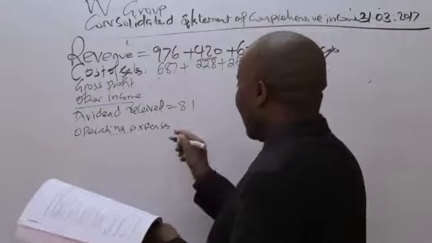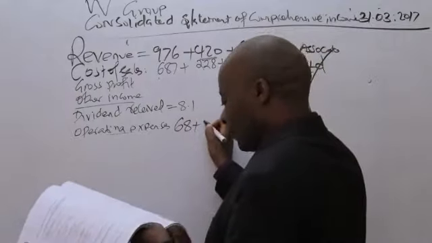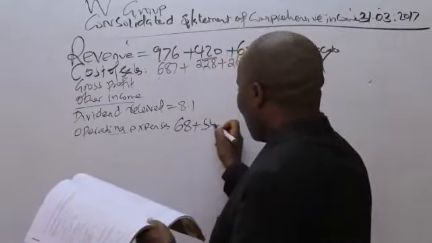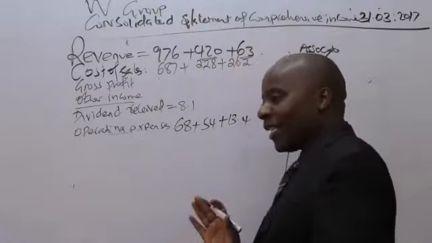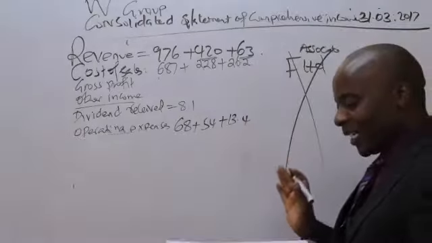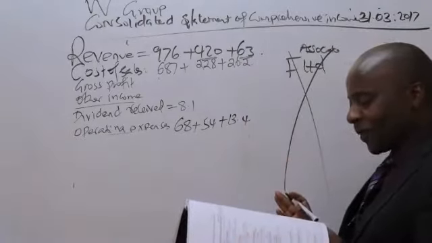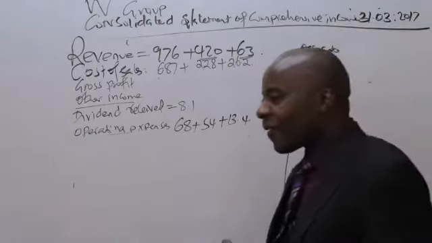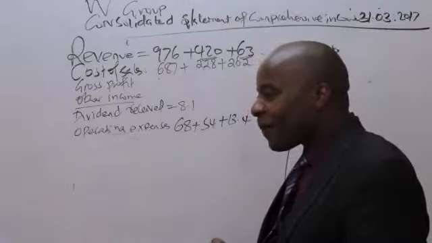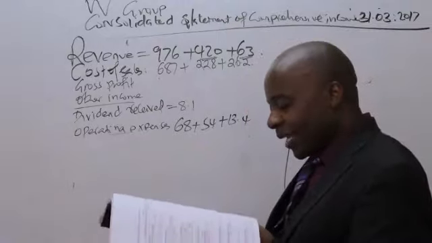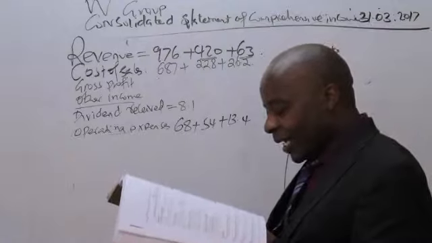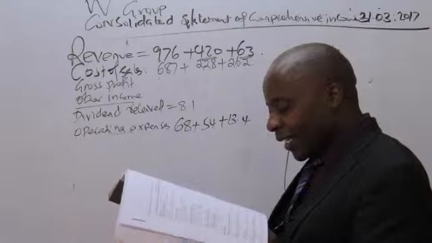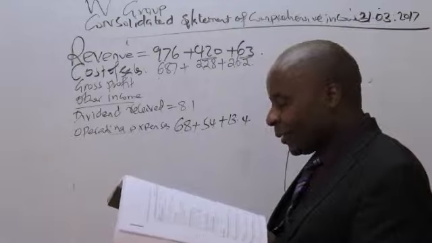So we have 68 plus 54 plus 13.4. Don't take your calculator yet. Yes, other income is 6.1, and then we have dividends received, 8.1.